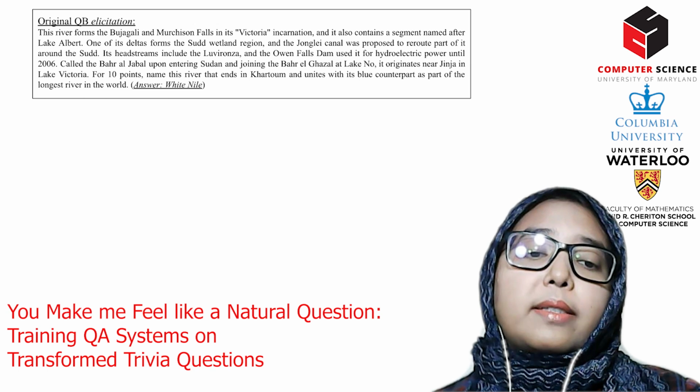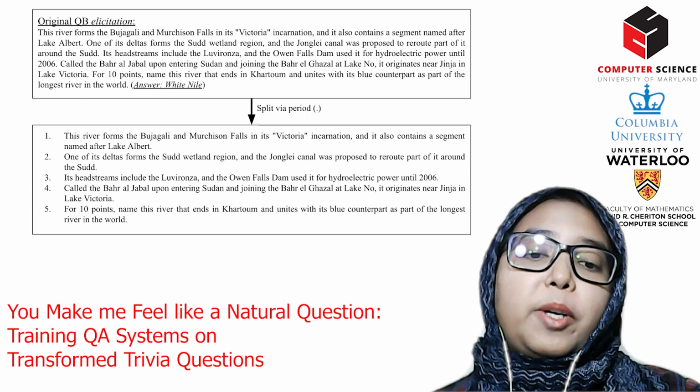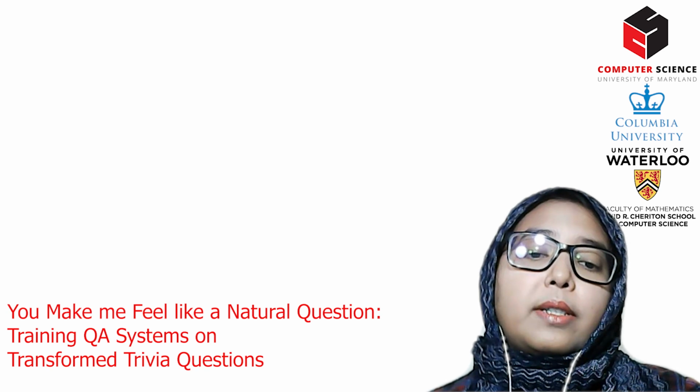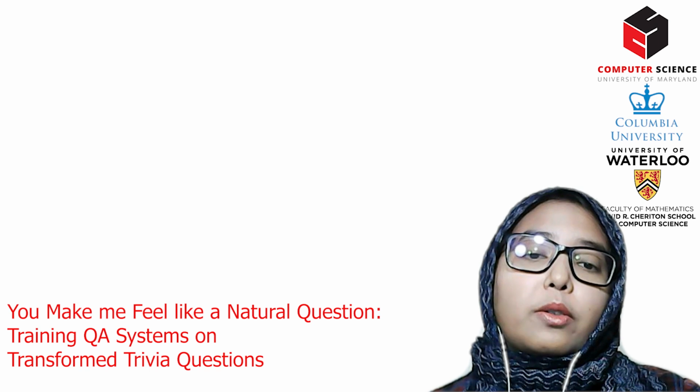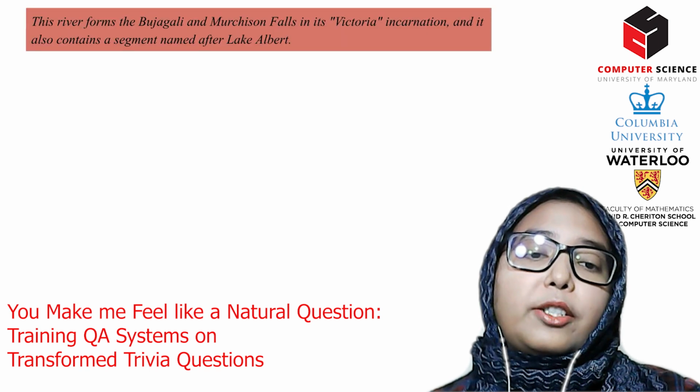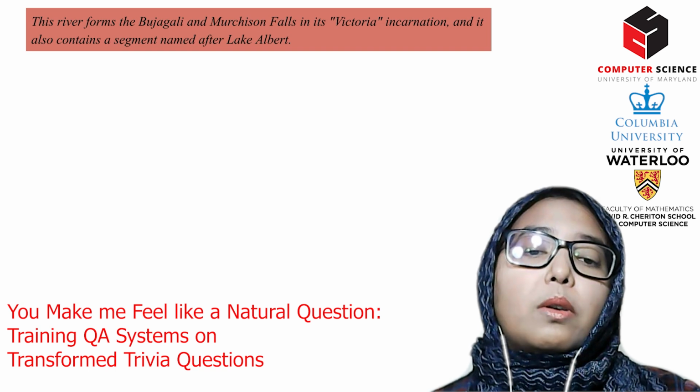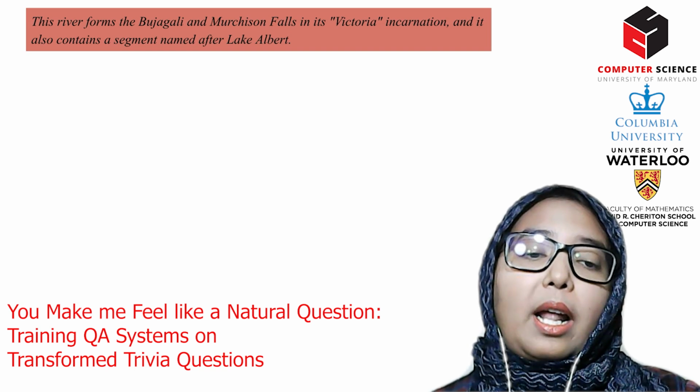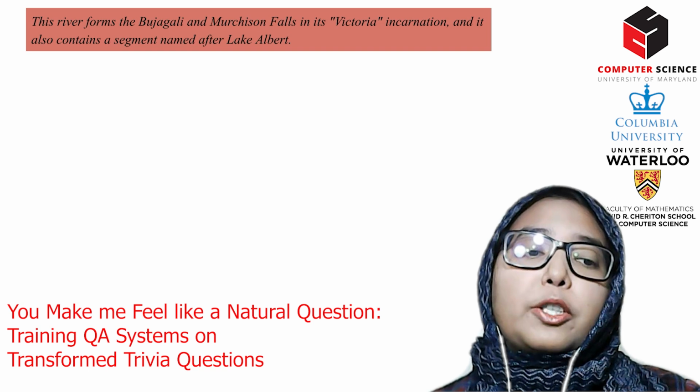We will walk through an example from the elicitation about the White Nile. First, we split the quiz bowl elicitation by splitting them through periods. The first heuristic splits the clues with a conjunction to construct two independent clauses. So if the original elicitation was, this river forms the Bujagali and Murchison Falls in its Victoria incarnation, and it also contains a segment named after Lake Albert, we can create two different questions.